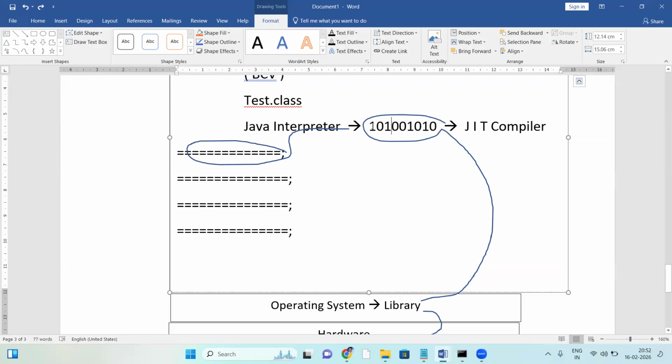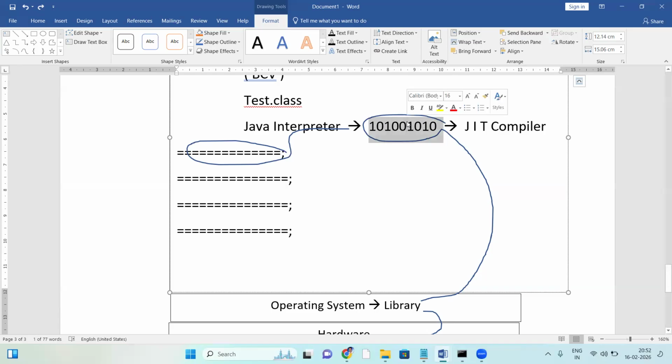So suppose the JIT compiler is linking the first statement with the library. At the same time, the interpreter works on the second statement. So the conversion and linking tasks happen parallelly. If JIT is on the first statement, the interpreter is on the second.